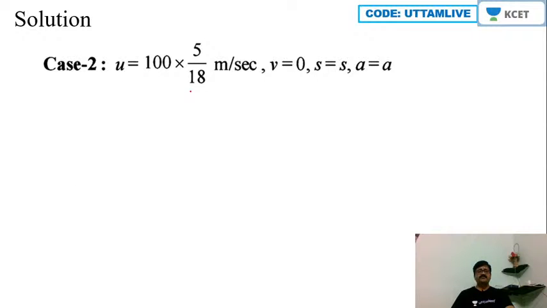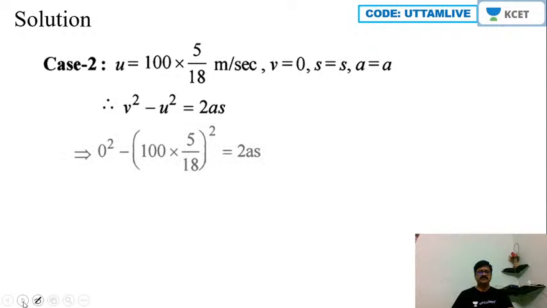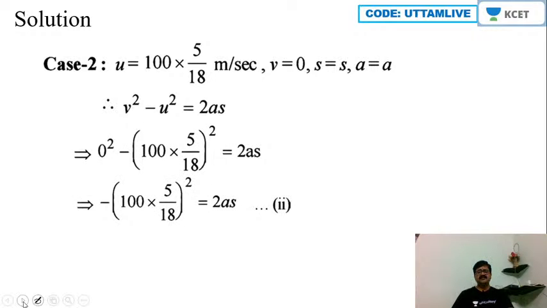So 100 into 5 by 18 meter per second. V is 0 here. S is equal to unknown. I am keeping it as S only. Then acceleration I am taking it as A again. Then again by using formula V square minus U square is equal to 2as. Here I will get this as what? Minus (100 into 5 by 18) square is equal to 2 into A into S.